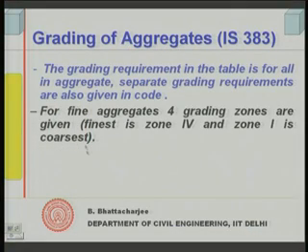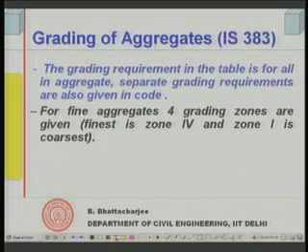For fine aggregates, the code defines 4 grading zones: zone 4 is the finest, with the maximum fine particles, and zone 1 is the coarsest. So for fine aggregates, that is sand, crushed sand, river sand or land-quarried sand, these gradings are defined. The table I showed corresponds to combined aggregate, but you can have separate ones also.